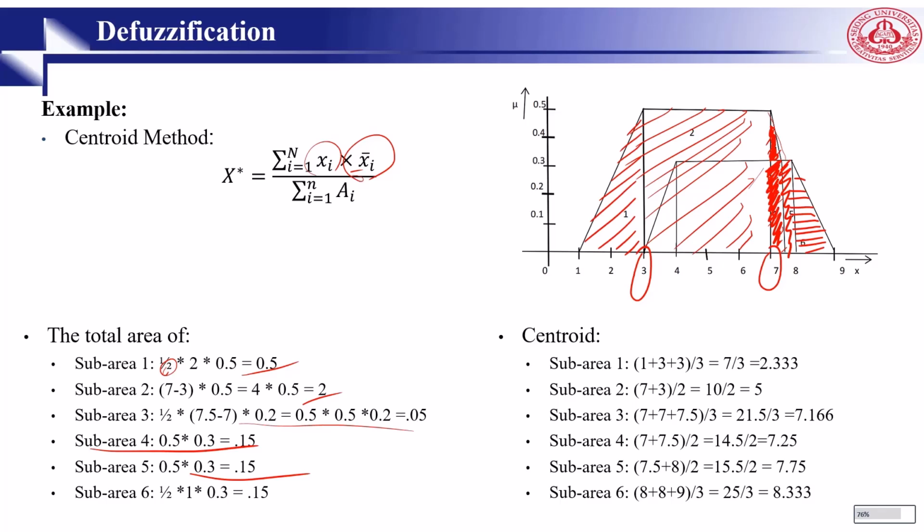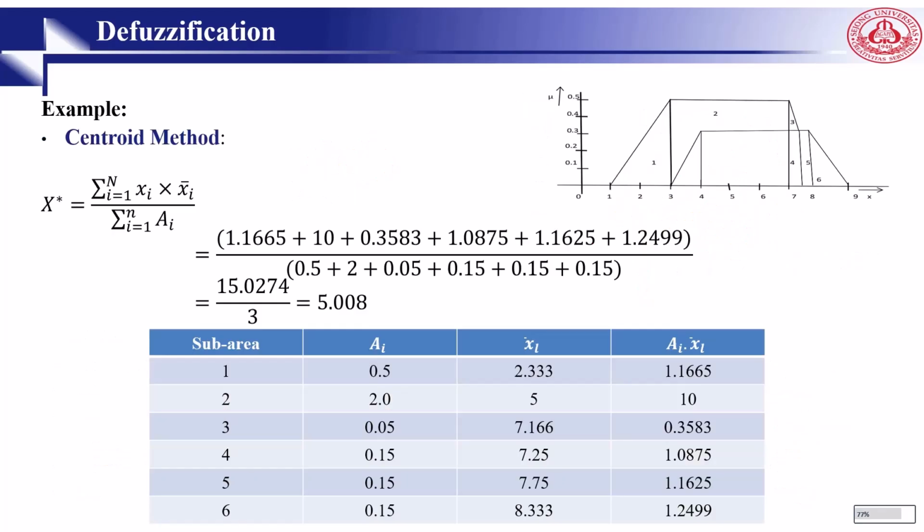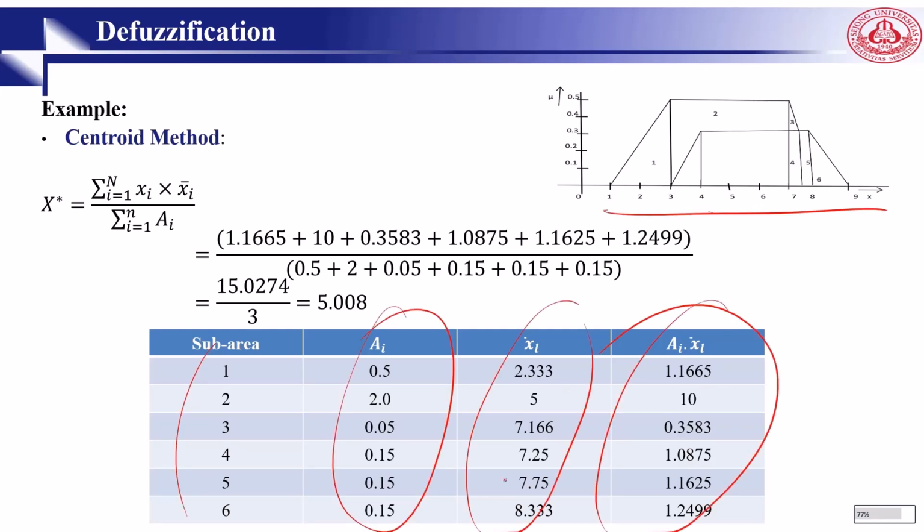So in order to find the centroids, for sub area 1, we go 1 plus 3 divided by 3, and simply you can find the centroids. And then we will put it here. We calculate A_i and x_i bar. A_i is the area and x bar is the centroid of the area. We put here the different sub areas. We have a total of 6 sub areas. We have A_i already, we have x bar, and we simply multiply. Then we put it here, and we can find x star, the defuzzified value.